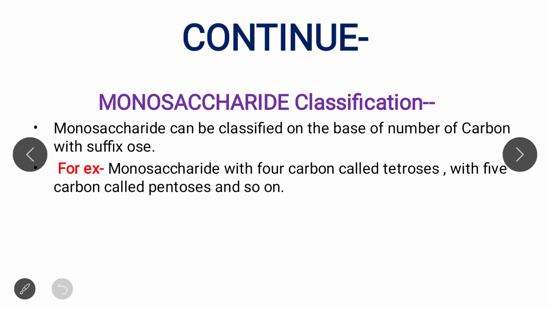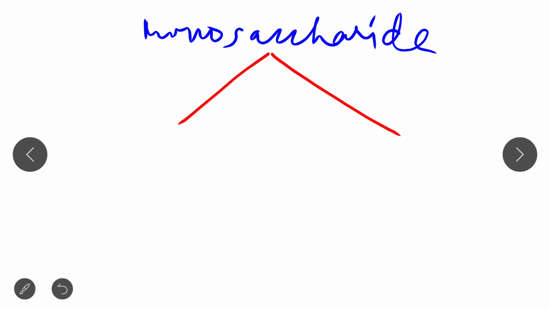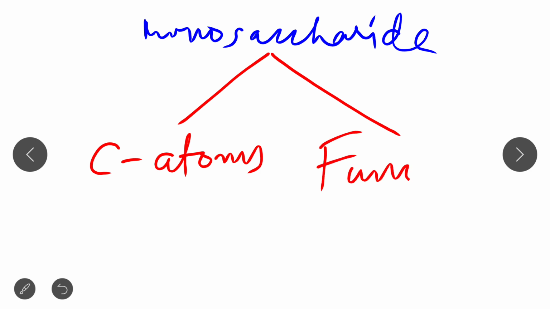Now let's move to the classification of monosaccharide. First take the concept of classification. Monosaccharide can be classified in two ways. First, on the basis of the number of carbon atoms, and secondly, on the basis of the presence of a functional group.